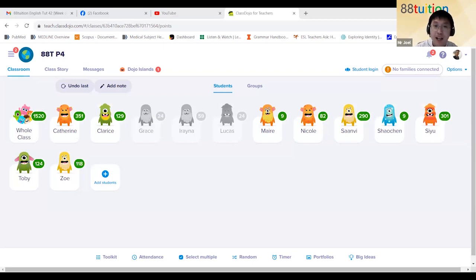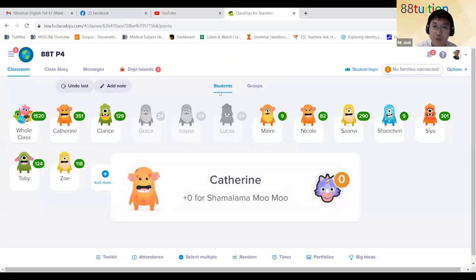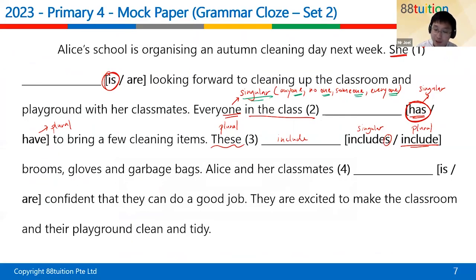Okay. And Catherine wants a shamalamamu. So she gets a shamalamamu. Sure. Okay. So like what I said just now, over here, you see beside what I wrote there that says singular, this part that I'm circling blue, remember, everyone, someone, no one, anyone. All right, as long as there's a one behind, they are all considered singular. All right, so keep that in mind for your exams.